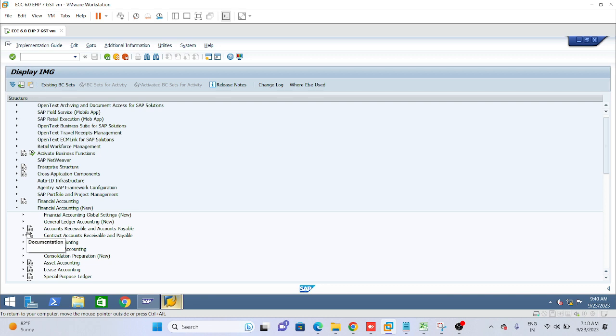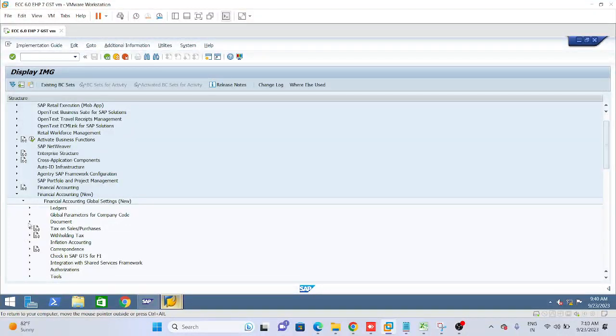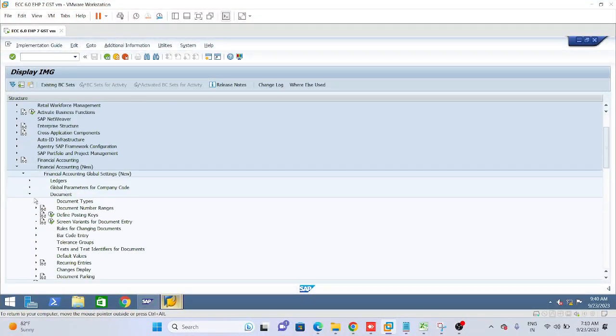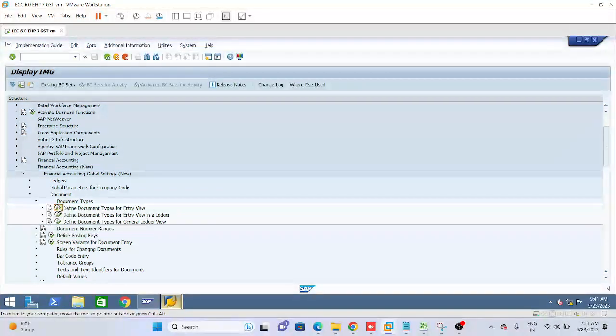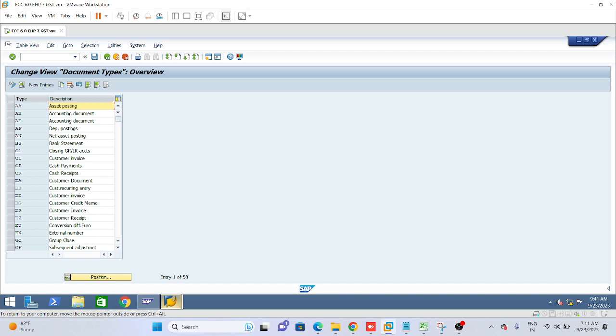Define Document Types for Entry View. The T-code is OBA7.